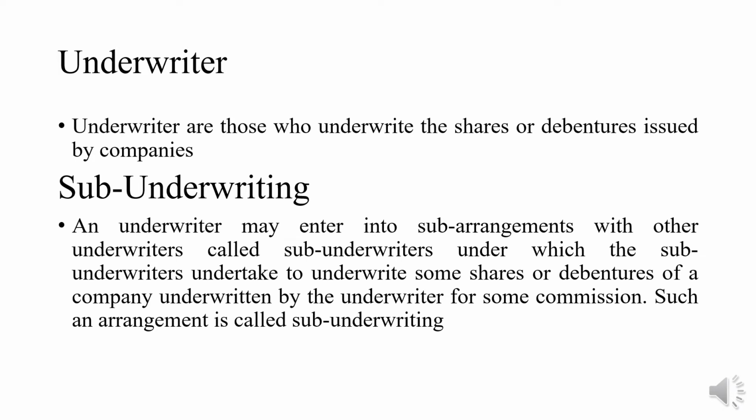A financial institution is going to act as the underwriter for a company, and this financial institution can give a few shares to other financial institutions, which can act as underwriters. The other financial institutions who act as underwriters to the first financial institution are called sub-underwriters.